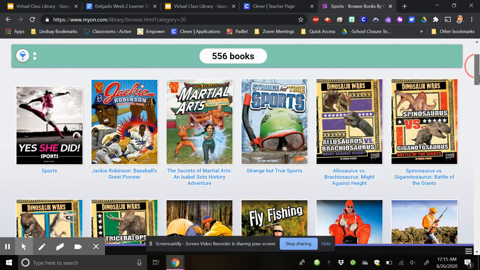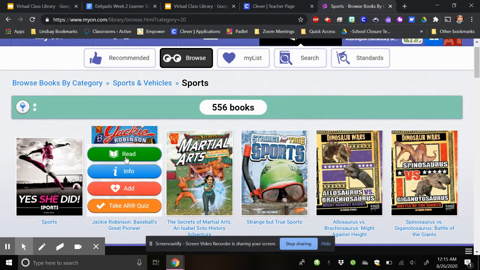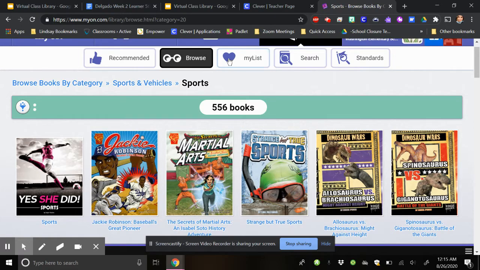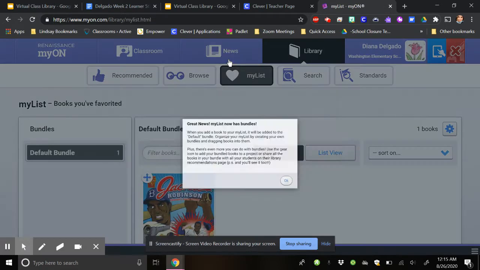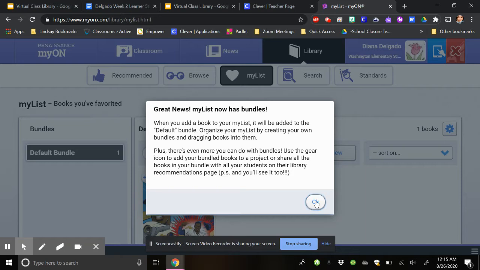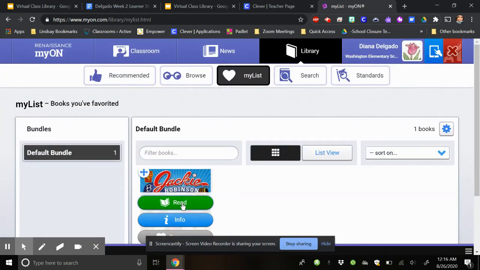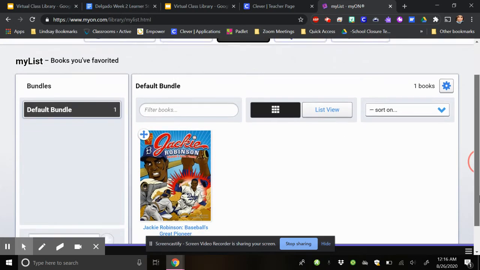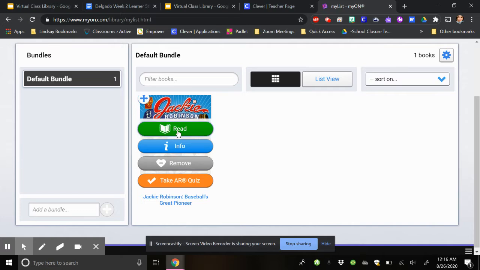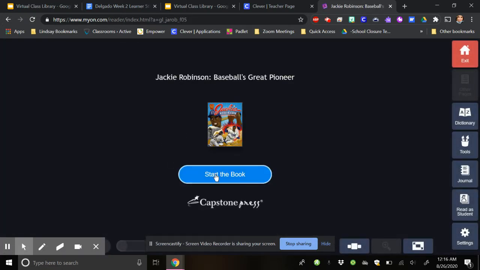So say I want to add any to my favorites list. I would go here to add, and if I go to my heart list, I have it here and I can read it. So you can add as many books as you want. And then once I go into it, you can start the book.